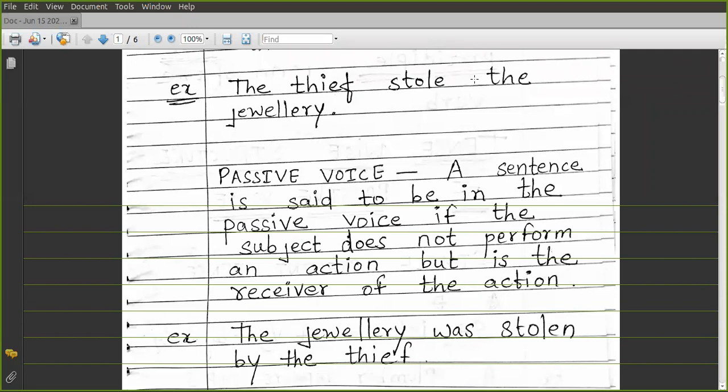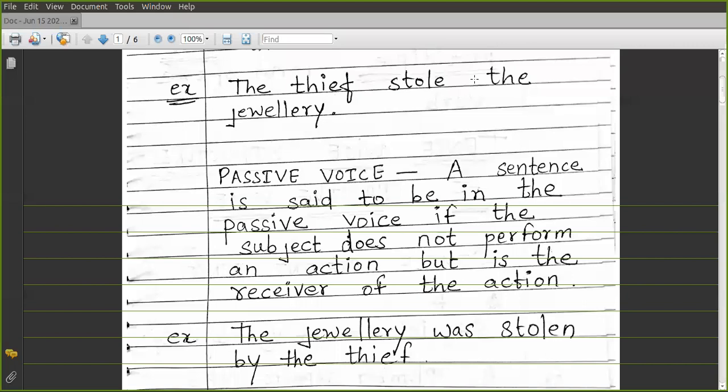So two things you have to remember, that when we change from active to passive, the subject becomes the object and vice versa. There is interchange of subject and the object. As you can see the difference, the thief has become the object in the passive, and the jewelry has become the subject in the passive.